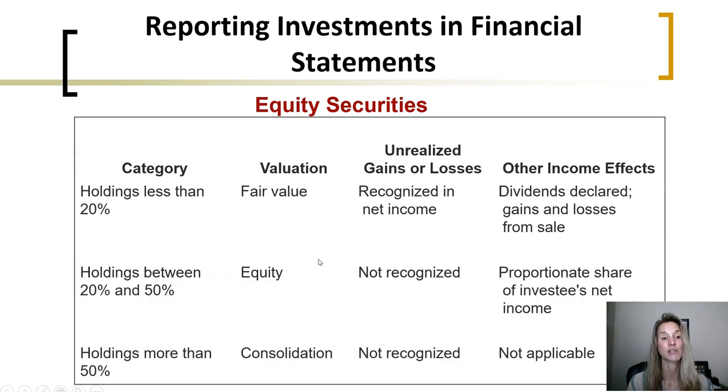If we are working with equity securities, recall that any holdings of less than 20% are reported at their fair value. The unrealized gain or loss is reported in net income. Dividends, gains and losses from sale all affect income. For holdings between 20 and 50%, we account for them based on the equity method. There are no unrealized gains or losses. We report our share of the investee's net income. If we have holdings of more than 50%, we consolidate. There are no unrealized gains or losses and no other income effects.